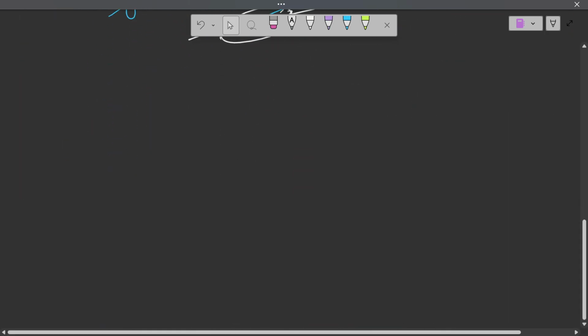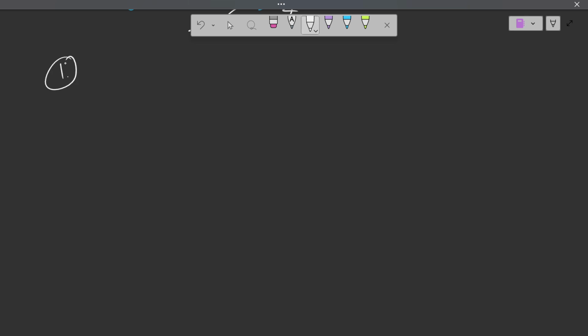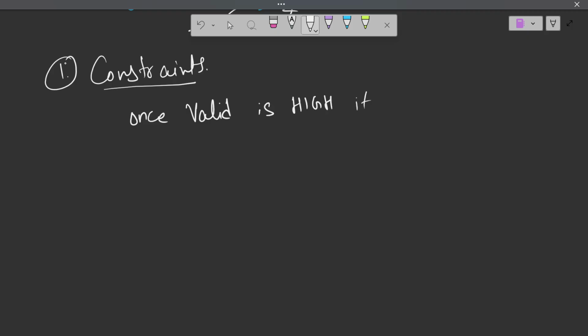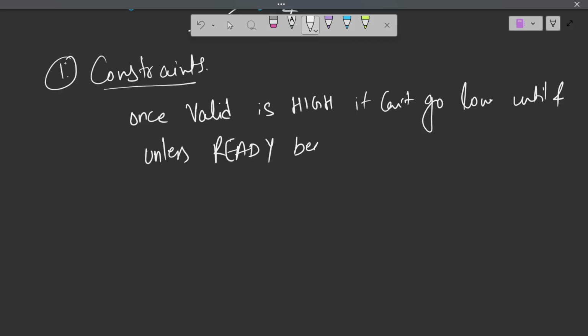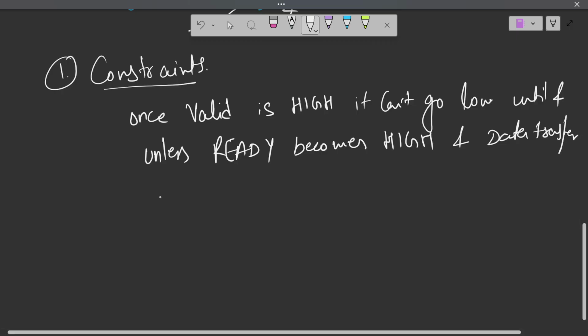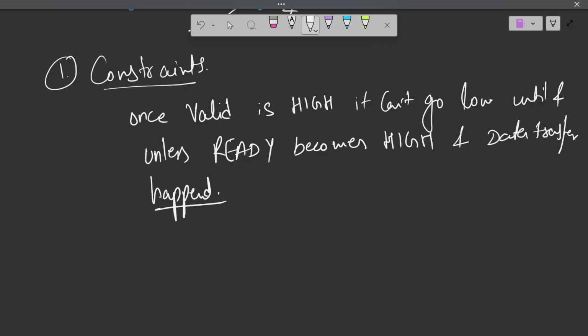Based on this, there is one rule, one constraint which has to be followed while doing handshaking: once valid is high, it can't go low until and unless ready becomes high and data transfer happened, right?